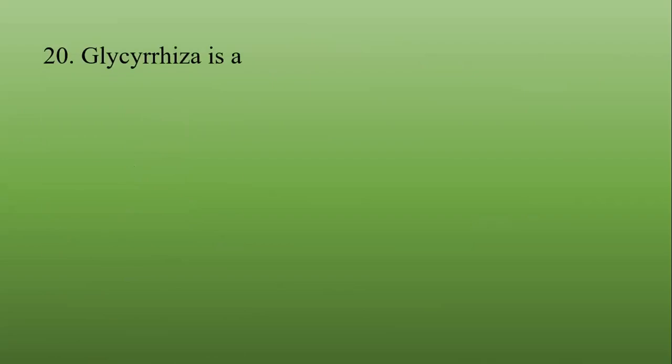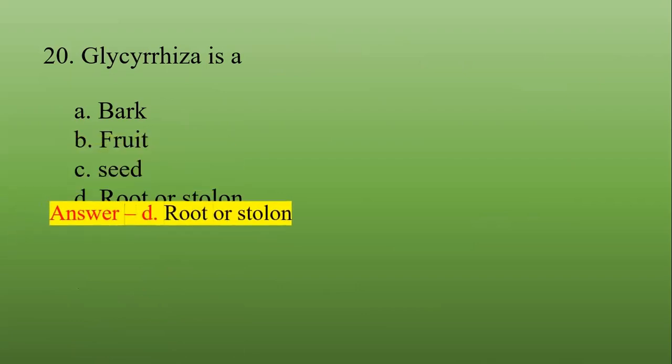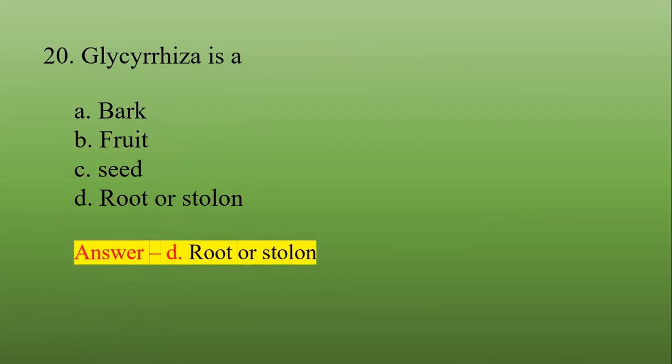Glycyrrhiza glabra is what? Bark, fruit, seed, root, or stolon portion. Glycyrrhiza is licorice, and the root or the stolon portion should be utilized. So the correct answer is the root or the stolon.